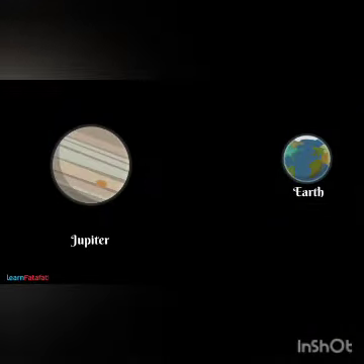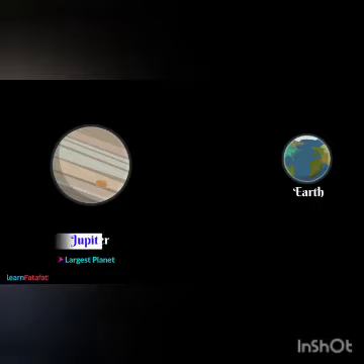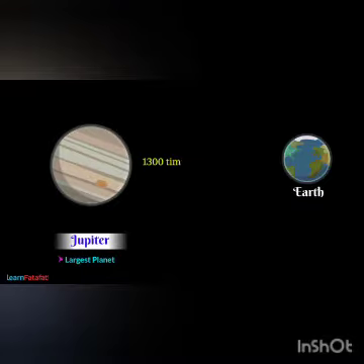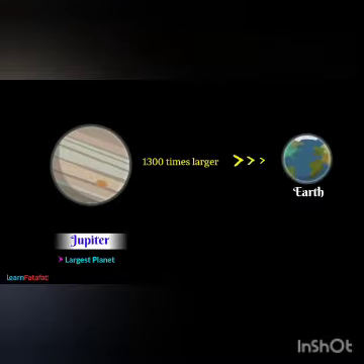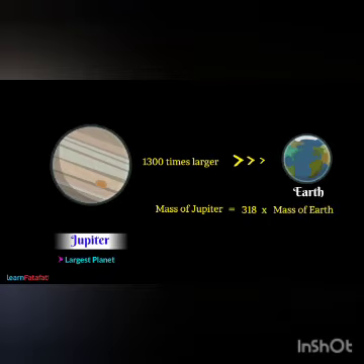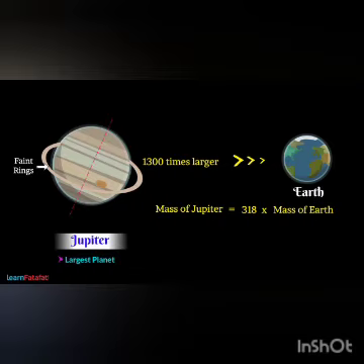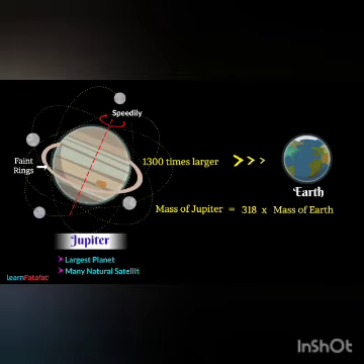Jupiter. The largest planet of solar system is Jupiter. It can be estimated that Jupiter is about 1300 times larger than Earth. However, the mass of Jupiter is 318 times that of our Earth. You can easily identify Jupiter as it is very bright and has faint rings around itself. Jupiter rotates around itself speedily. There are many natural satellites revolving around Jupiter. 4 of them can be seen by telescope.